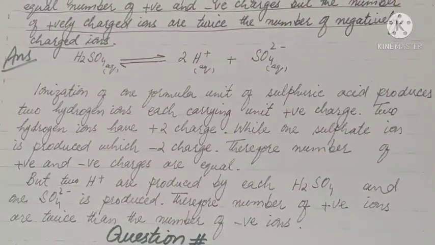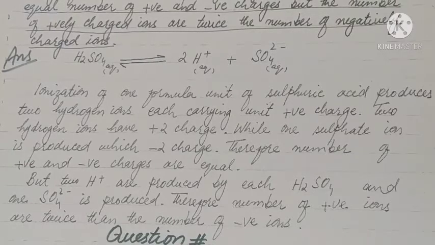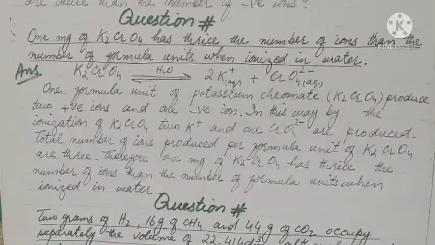But two H+ ions are produced by each H2SO4 and one SO4 ion is produced. Therefore, the number of positive ions is twice that of negative ions.